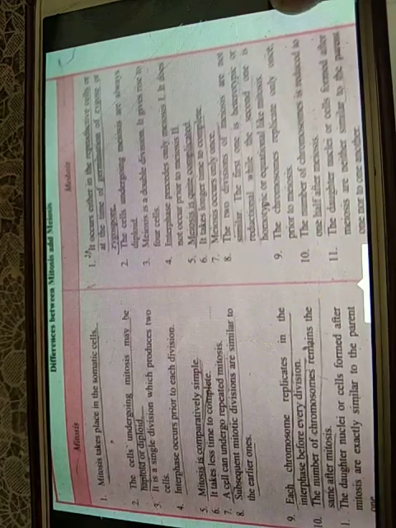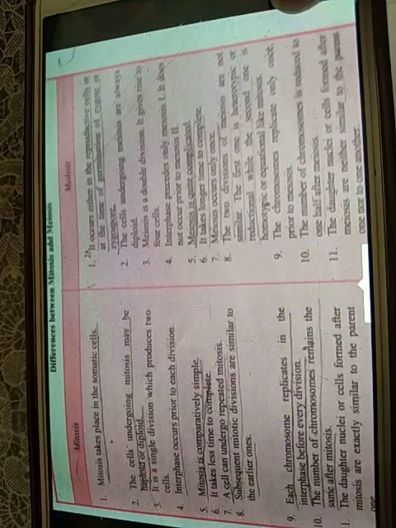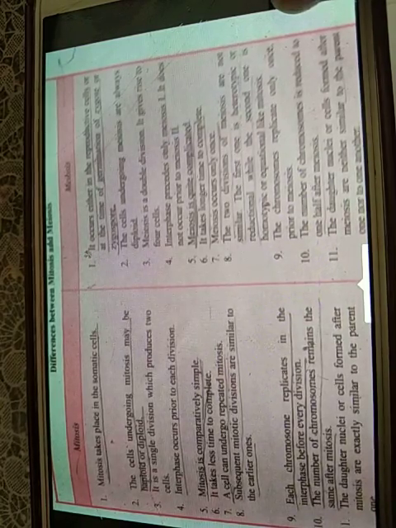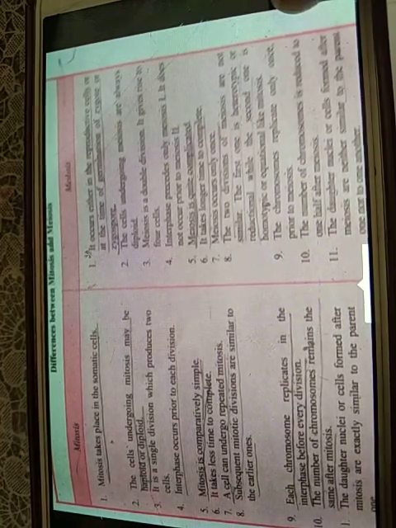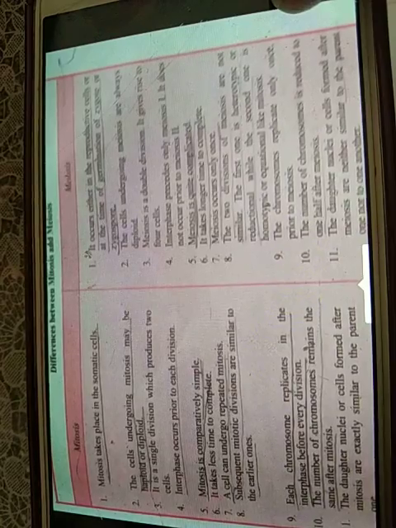Mitosis is comparatively simpler and takes less time to complete, and meiosis is quite complicated and takes a long time to complete. Subsequent mitotic divisions are similar to earlier ones, and the two divisions of meiosis are not similar. The first one is heterotypic or reductional, while the second one is homotypic or equational like mitosis.